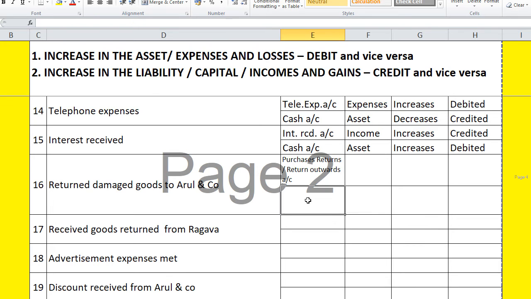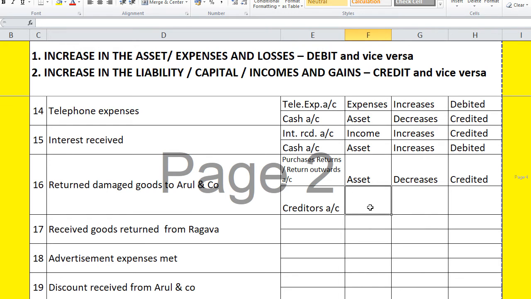And other one is Arul & Co. So he is the creditor. Good. When we return the goods, first it is an asset. Then when we return goods, it goes out. That is, it decreases. When the asset decreases, it is to be credited.